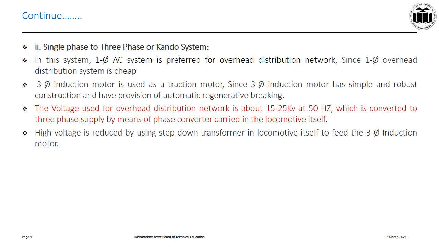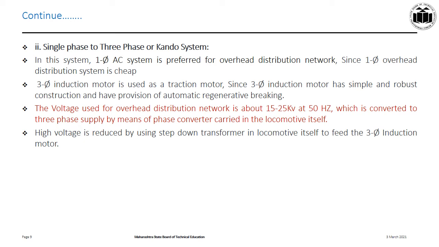Single phase to three phase system or KANDO system. Here single phase AC system is used for overhead distribution line as it carries only one conductor, so cost is reduced, and three phase induction motor is used as a drive because it has simple and robust construction. Also it provides automatic regenerative braking.